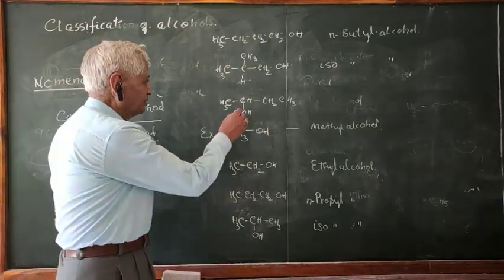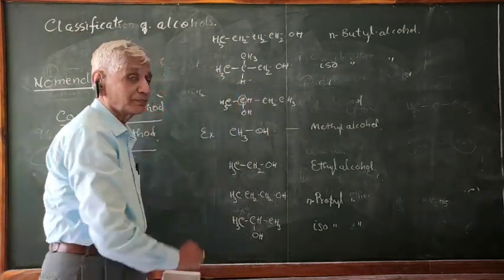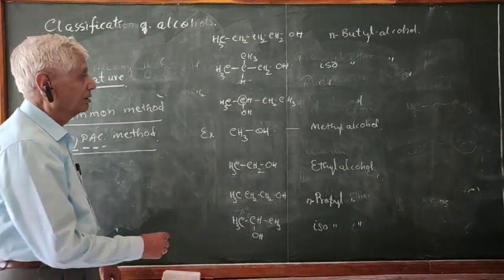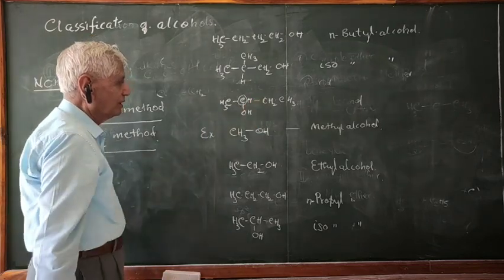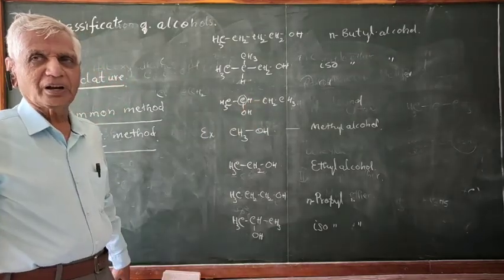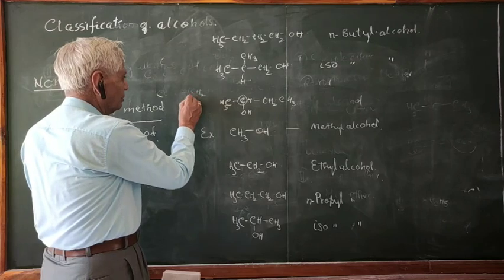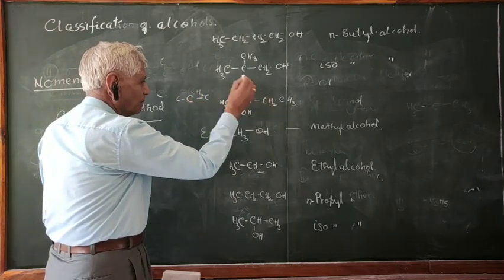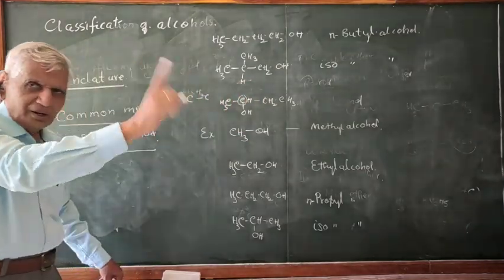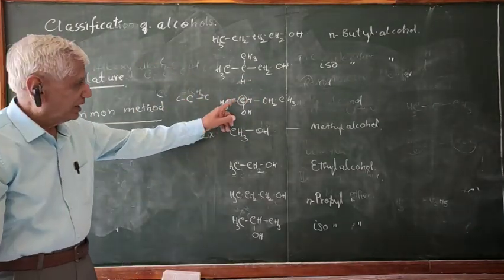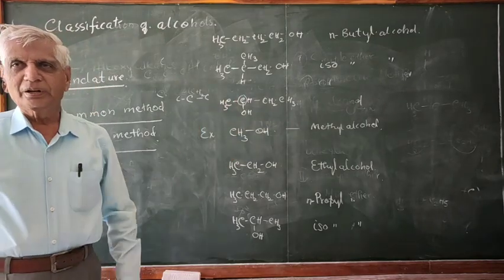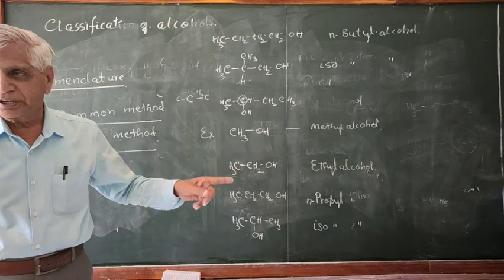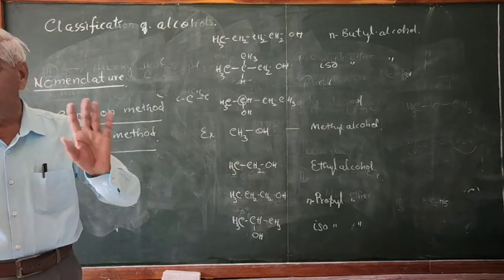And you know, this is the secondary carbon. Therefore, it is called secondary. What is the meaning of secondary carbon? The carbon connected to 2 more carbons. Look here, this carbon and this carbon. Therefore, this carbon is called secondary carbon. And this secondary carbon carries the alcohol group. Therefore, don't confuse, don't give the name isobutyl alcohol. It is secondary butyl alcohol.